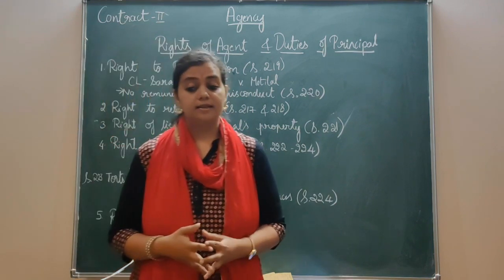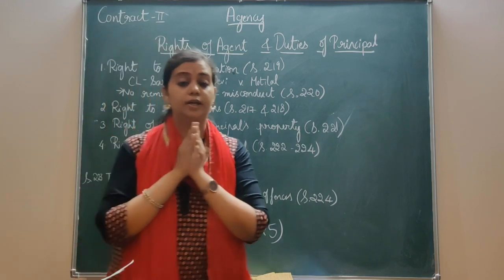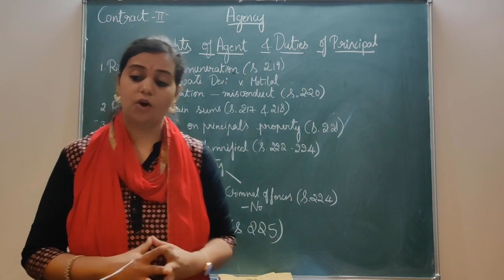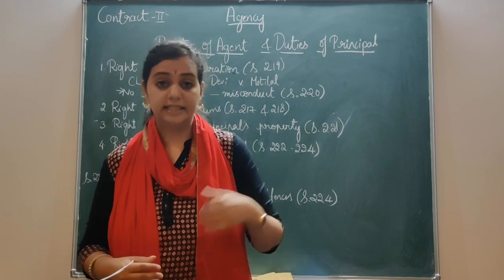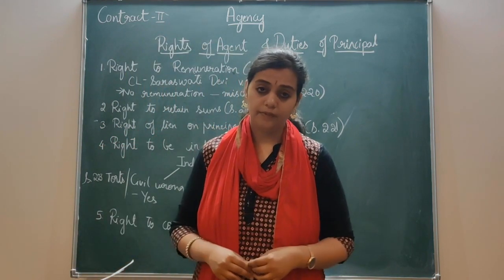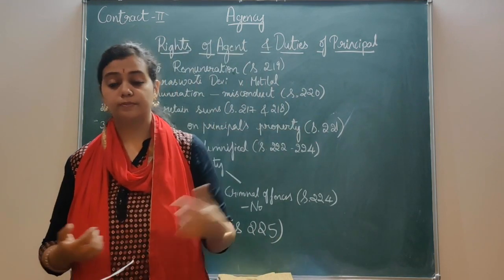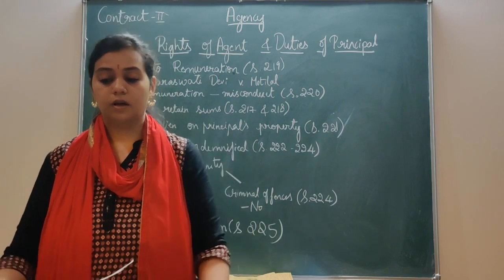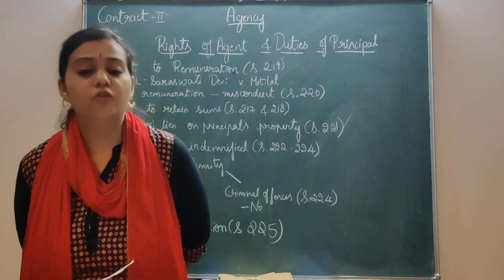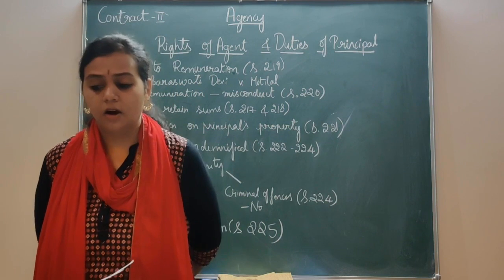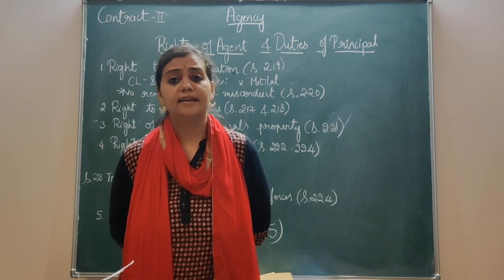So, section 218 tells us that the agent has a duty to pay to his principal all the sums received on behalf of the principal's account. Whatever he has received on behalf of the principal, it is his duty to give it to the principal. That is given under section 218. But an agent has a right of retainer. He can retain out of sums received on the principal's account. We have discussed this earlier. He can retain a certain amount.